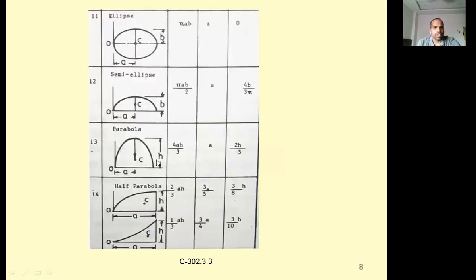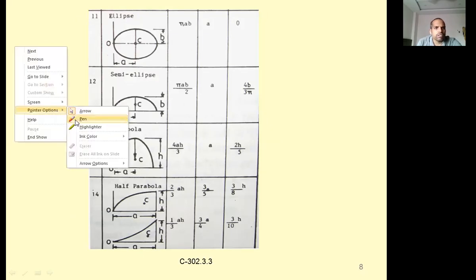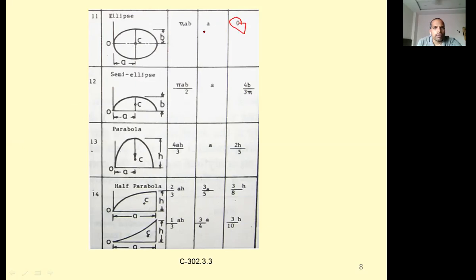Next, ellipse and semi-ellipse, parabola and half parabola. Now let us see the ellipse. Ellipse means it is symmetrical about any axis. From here to here it is a, and because it is lying on the axis, that length becomes 0. And for the semi-ellipse, the area is pi a b by 2.